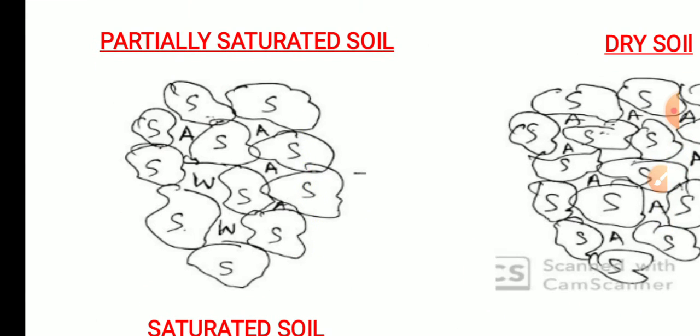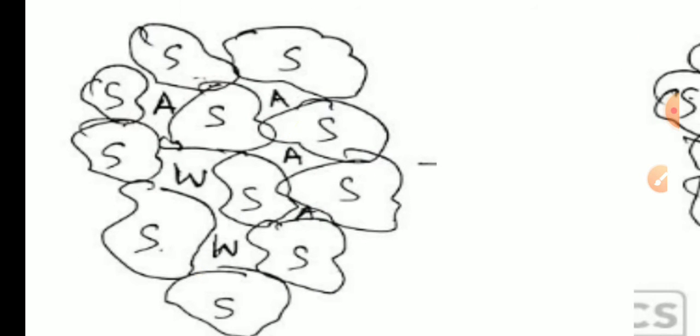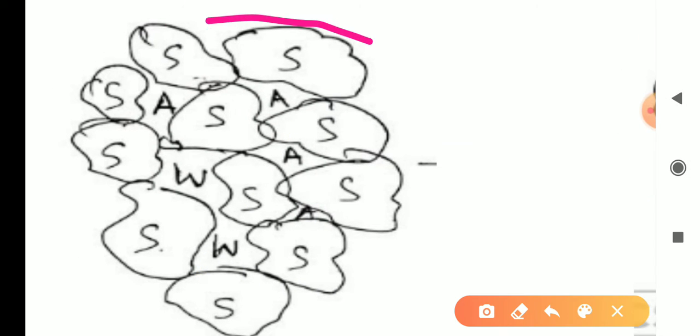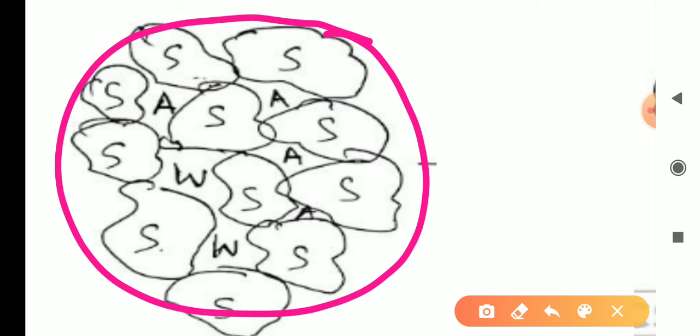So here, this is the soil mass. In that soil mass, it contains soil particles, and some voids. These voids may be air voids or water voids. That means the gaps present between the particles are called voids. The majority is particles, that is soil grains, and the rest, the gaps, are called voids. It may be air voids or water voids, and soil grains.